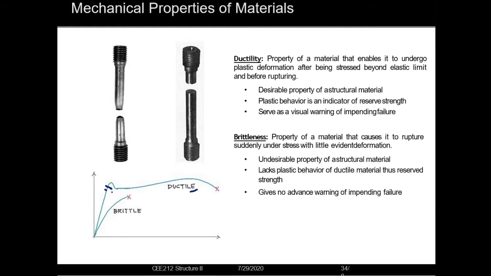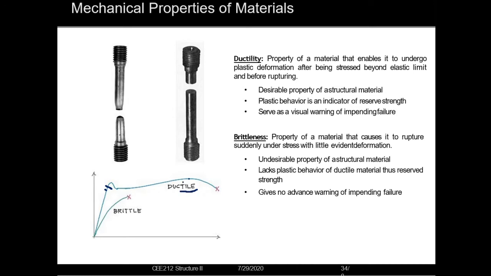The plastic deformation increases, and at a certain point it reaches the highest limit, that means our ultimate stress, and after that it starts necking, and at a certain point it fails. So this is mainly the property of a ductile material.